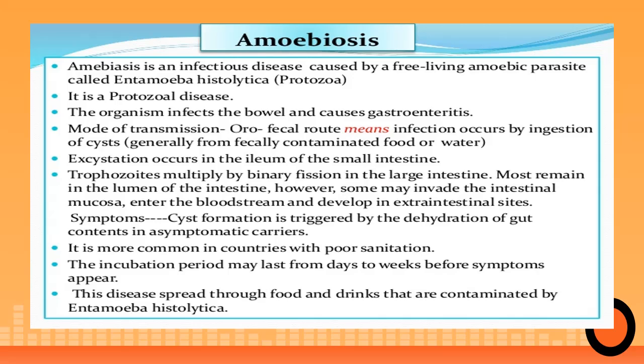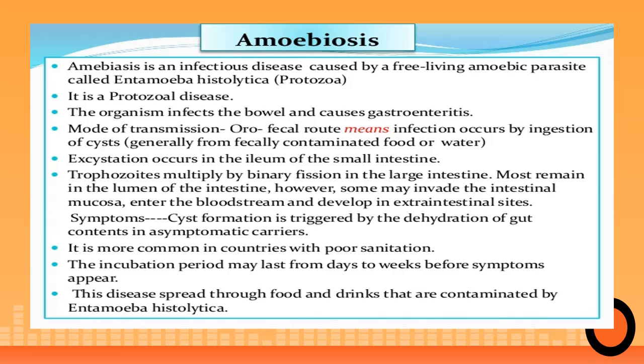So just to summarize, amoebiasis is an infectious disease caused by a free living amoebic parasite called Entamoeba histolytica. It is a protozoal disease. The organism infects the bowel and causes gastroenteritis. Mode of transmission is by the orofecal route, means infection occurs by ingestion of the cysts through contaminated food or water. Excystation occurs in the ileum of the small intestine. The trophozoite multiplies by binary fission in the large intestine, and most remain in the lumen of the intestine.